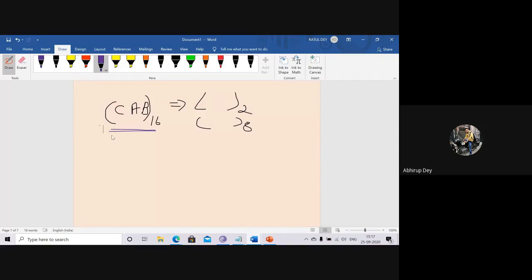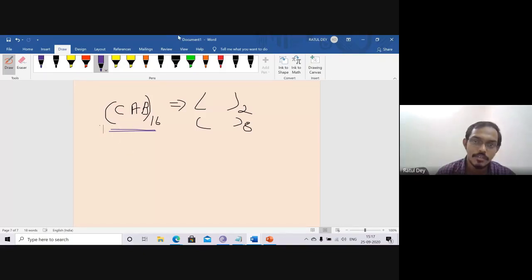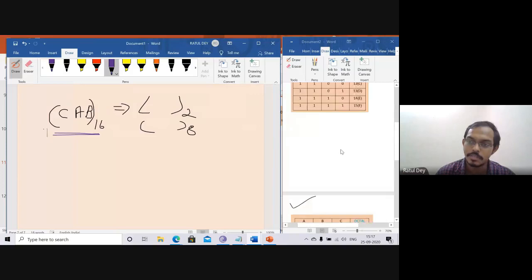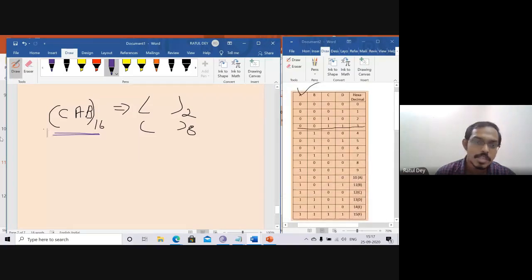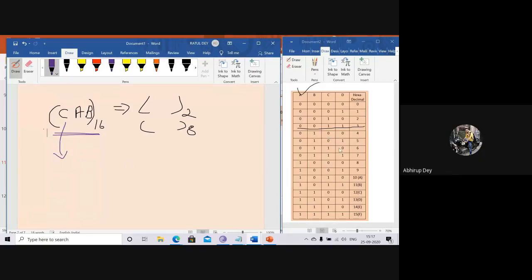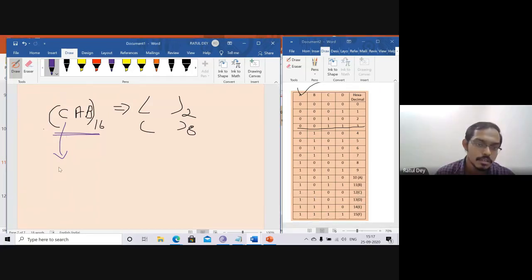Sir, B will be 1011. So I will open the truth table for you; you just remember that. What is the value of this one? Very first one, C value. Can anyone say what is the value of C? 1100.